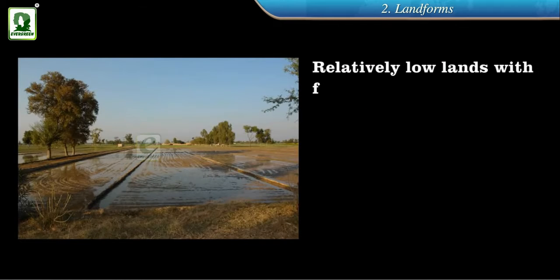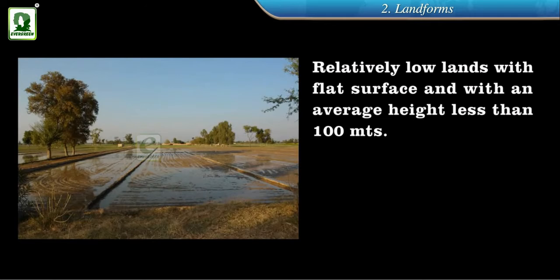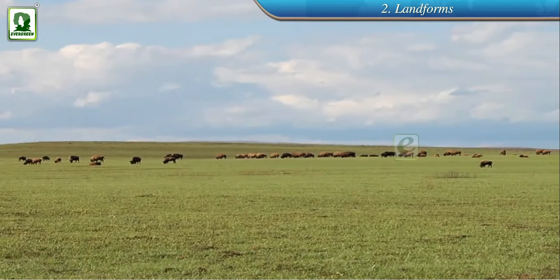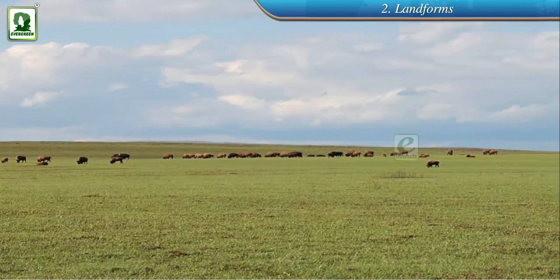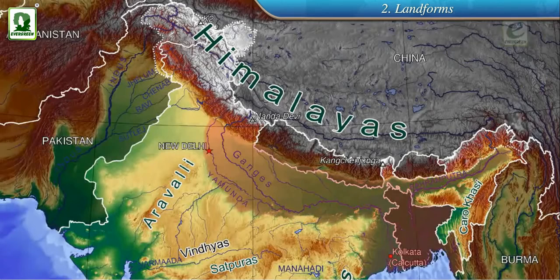Relatively low lands with a flat surface and with an average height less than 100 meters on the earth are called plains. Most of the plains are almost at the sea level, while the others may have a slightly undulating surface. The Indo-Gangetic Plain in the northern part of India is an example of an almost flat plain, or rising slightly above it.